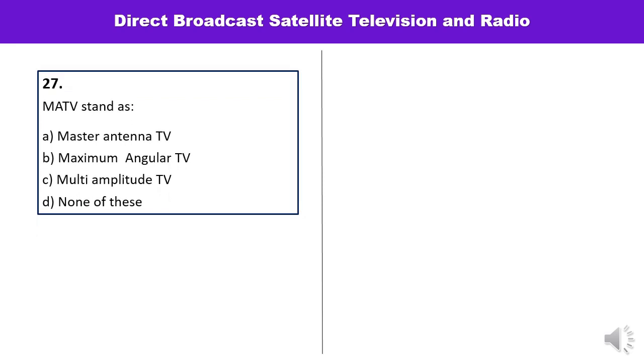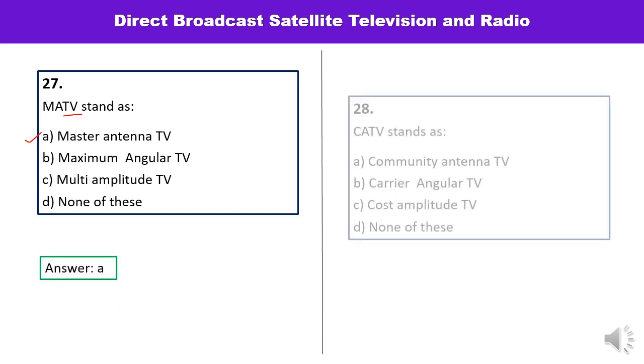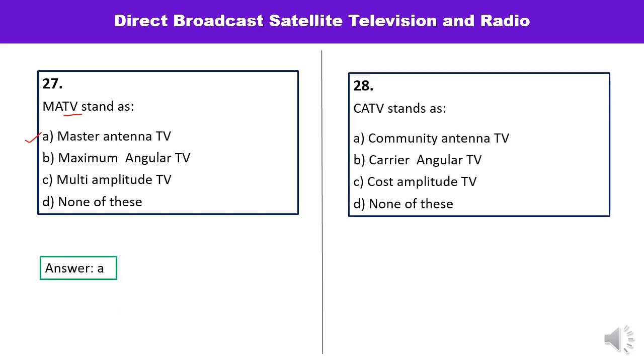Next question is, MATV stands for what? MATV is Master Antenna Television. You can pick it very quickly. Question number 28, CATV stands for what? CATV stands for Community Antenna Television. These are very simple and frequently asked questions, so you can pick them very quickly. Here also in the case of question number 28, the correct answer is A.